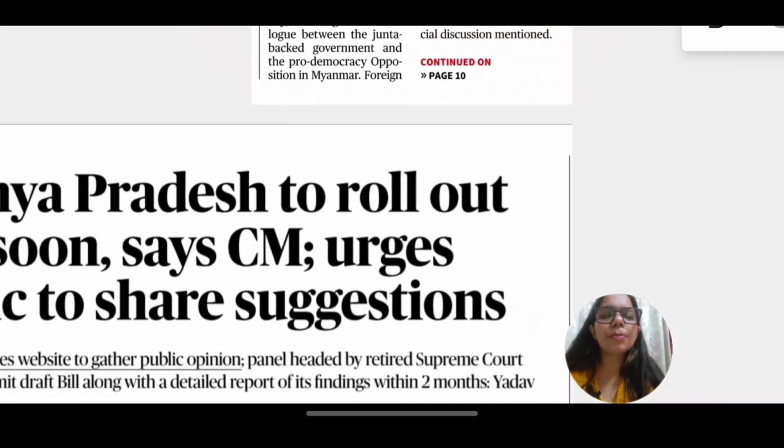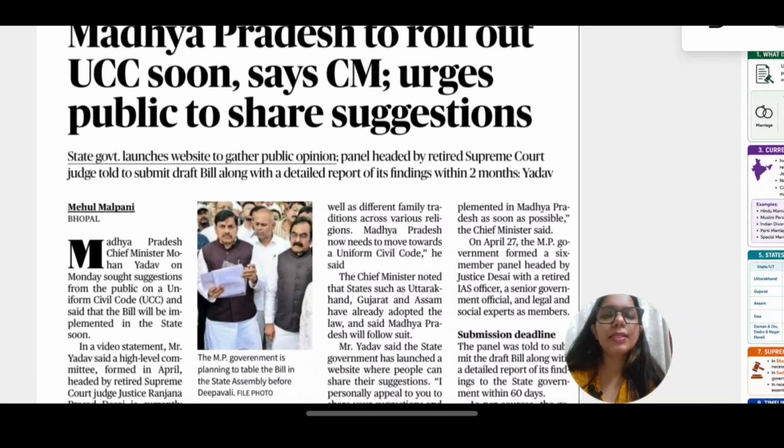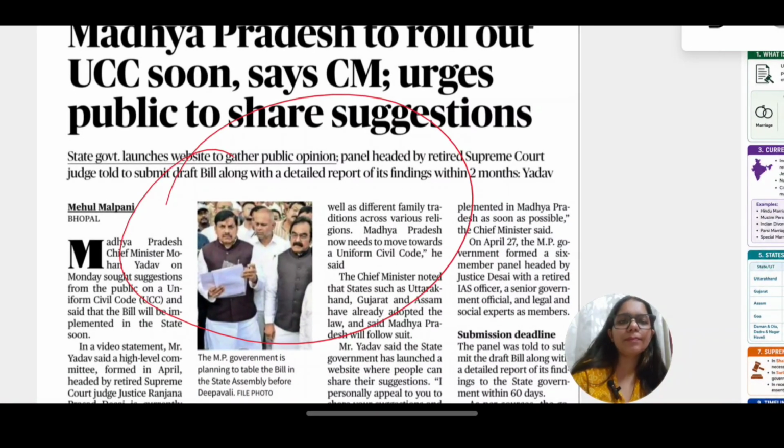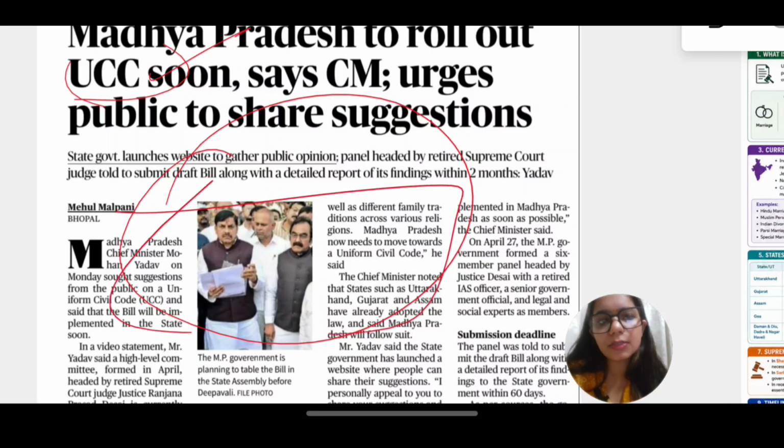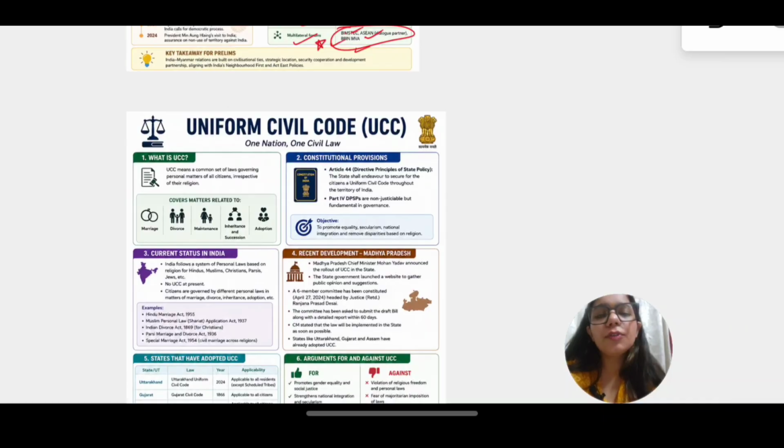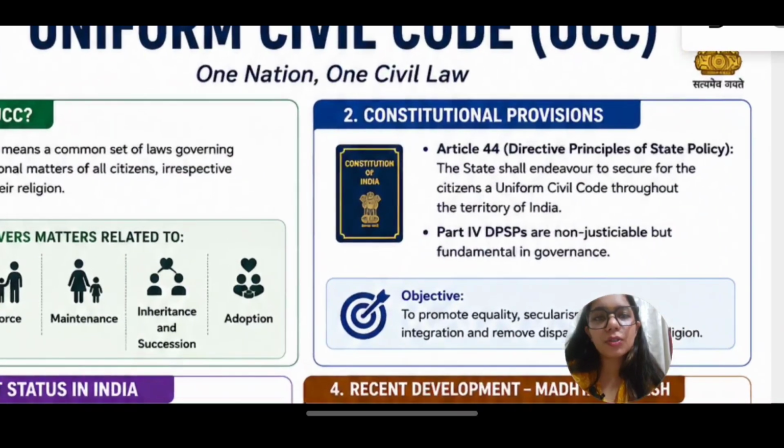Third important topic for the day is about ED and PMLA. But first of all, let us cover UCC before that. Madhya Pradesh to roll out UCC, that is Uniform Civil Code, says CM. Now, this article is not important. This topic is important for UPSC. Uniform Civil Code, there has been questions on UCC.